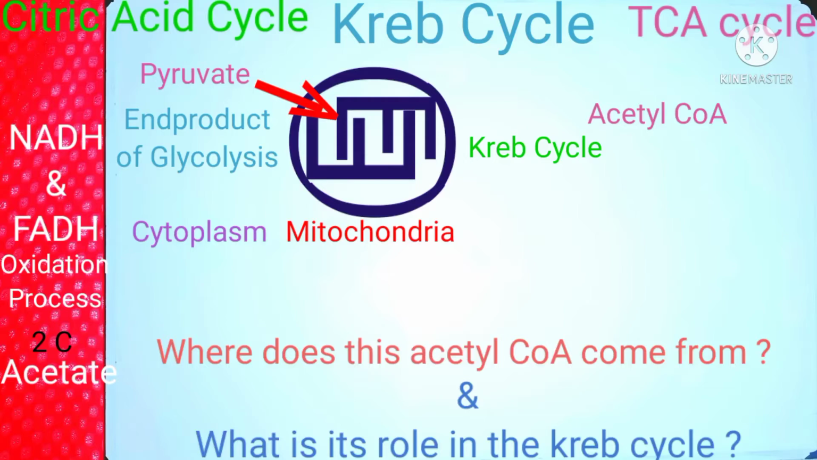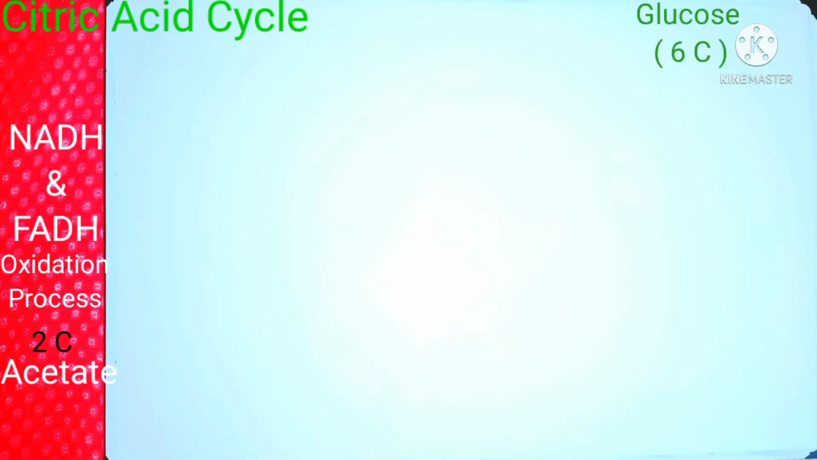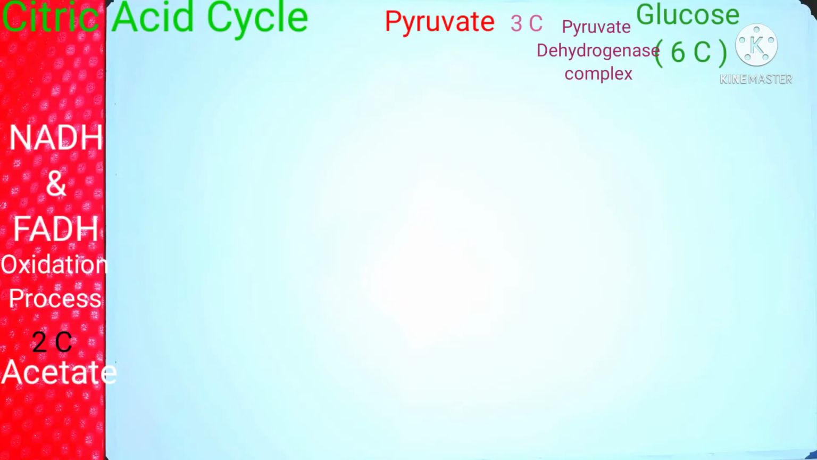Now, one of the important biochemical pathways that runs before the Krebs cycle is glycolysis. During glycolysis, we convert glucose, a 6-carbon compound, into 2 molecules of pyruvate, a 3-carbon compound. What happens next is that this pyruvate is acted upon by a set of enzymes collectively known as the pyruvate dehydrogenase complex. In this reaction, coenzyme A is also involved, which is a coenzyme derived from vitamin B5.